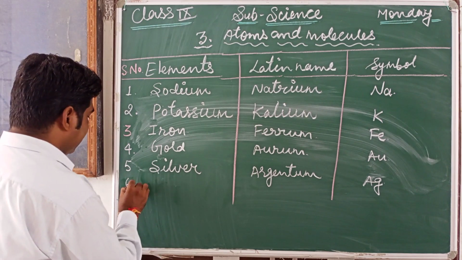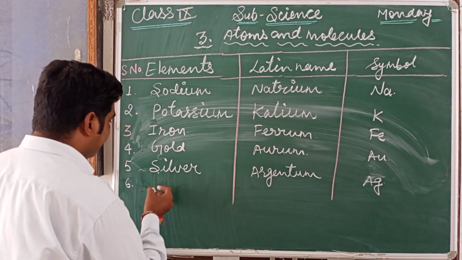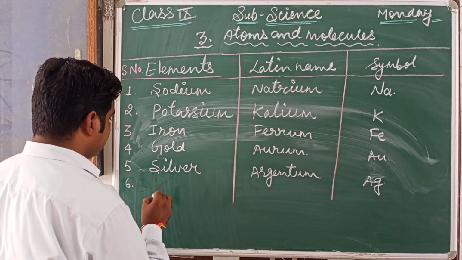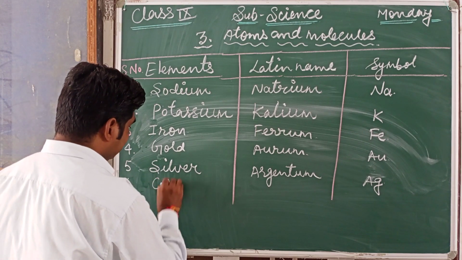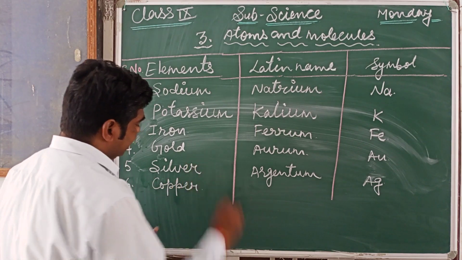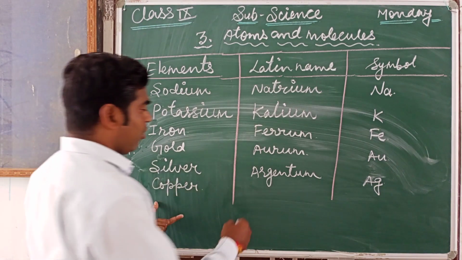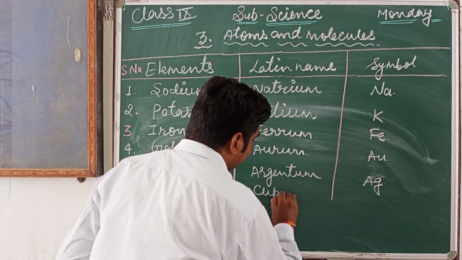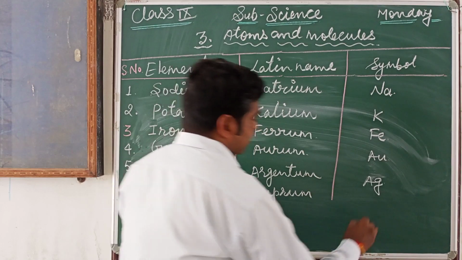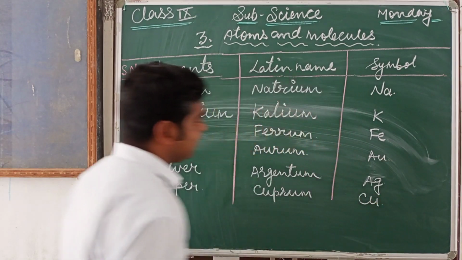One more example, copper. The Latin name of copper is cuprum. So the symbol is Cu.